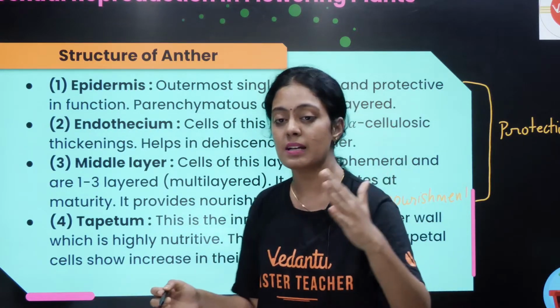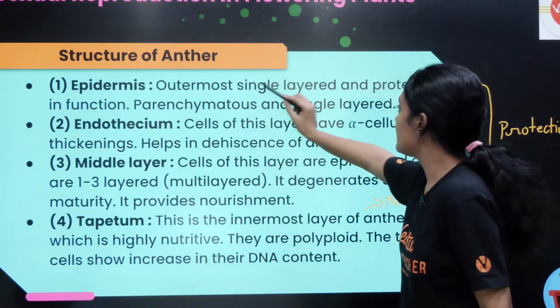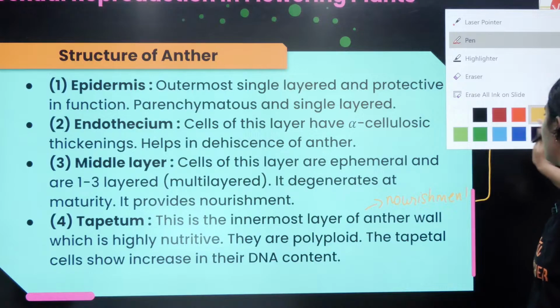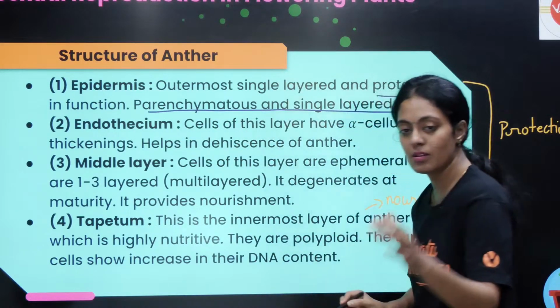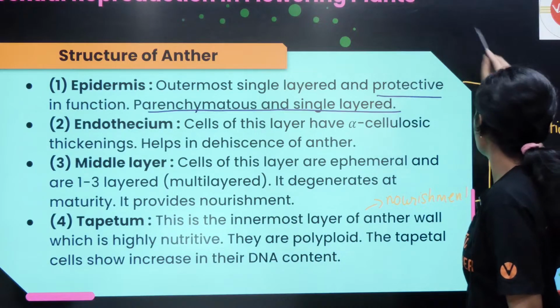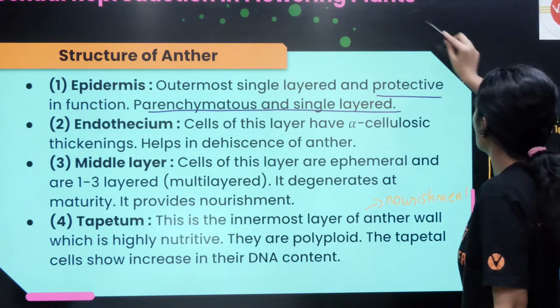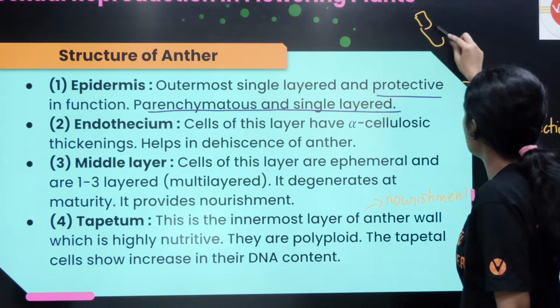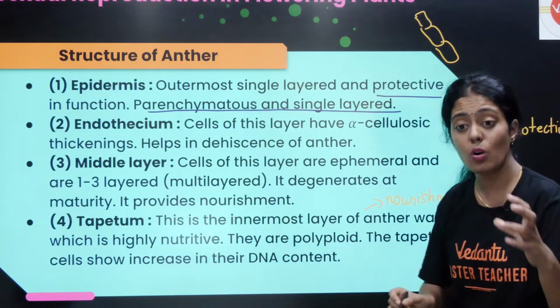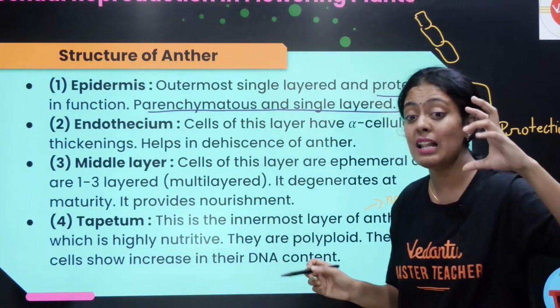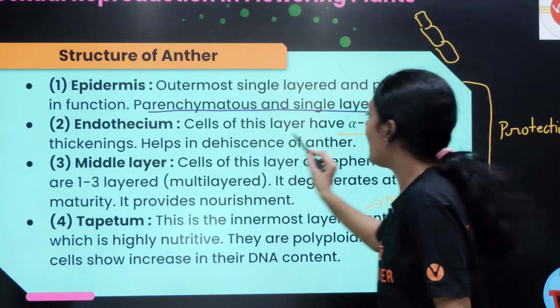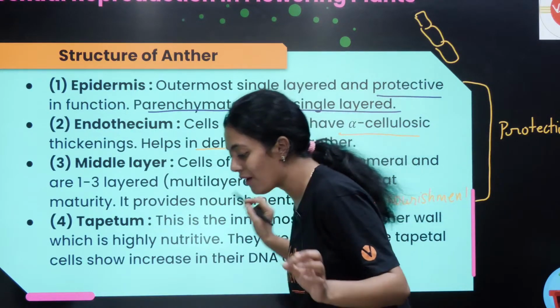So what is the epidermis? You already saw it is a single layer, protective. In function it is parenchymatous. It is only one layer. Single layer means just one layer like this. Okay, endothecium: it is a layer of cells having cellulosic thickening and helps in dehiscence of anther.